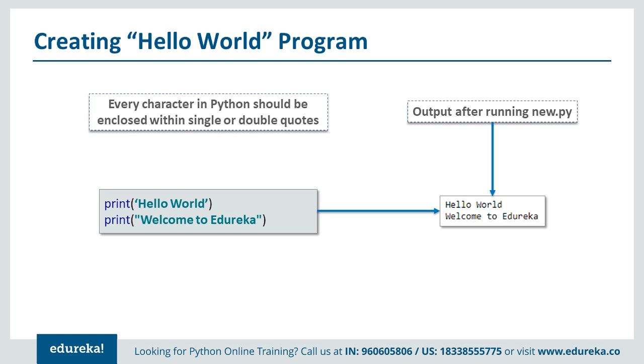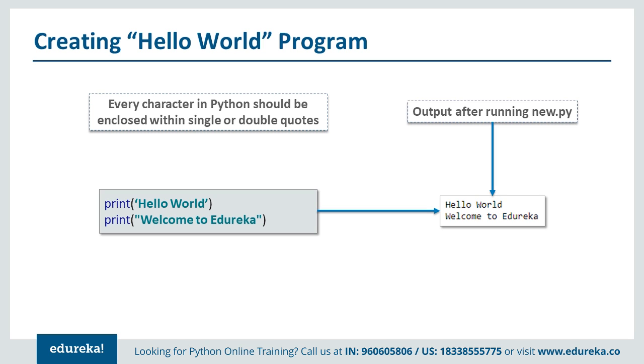When we run this program, we save it as a .py file; here we saved it as new.py. When you run new.py, it's converted into bytecode. Once the bytecode is executed in the Python virtual machine, you get the response on the screen.